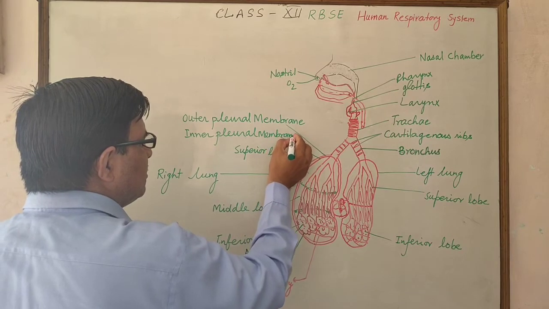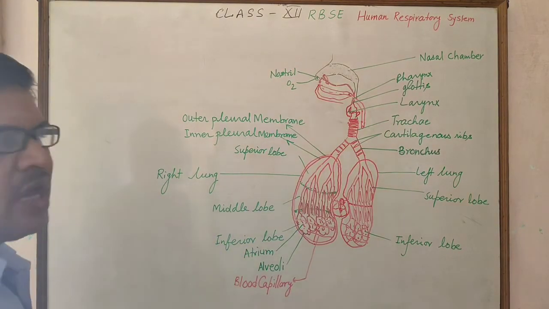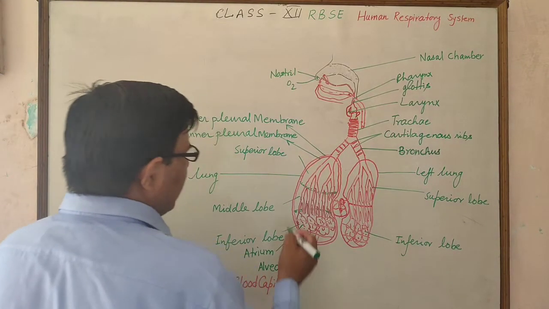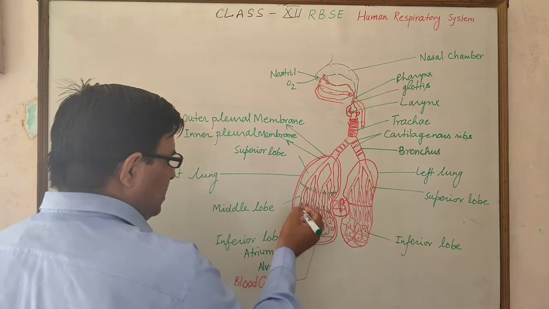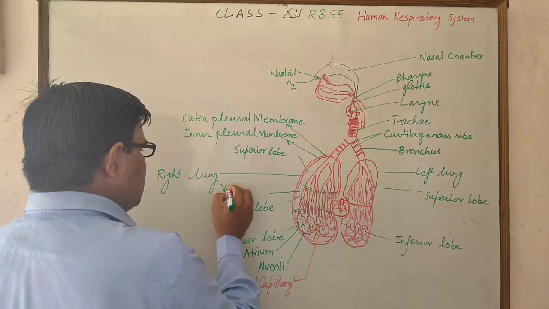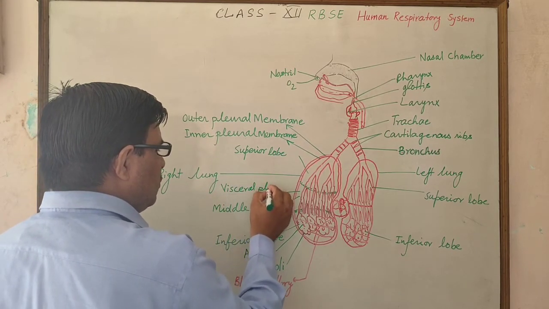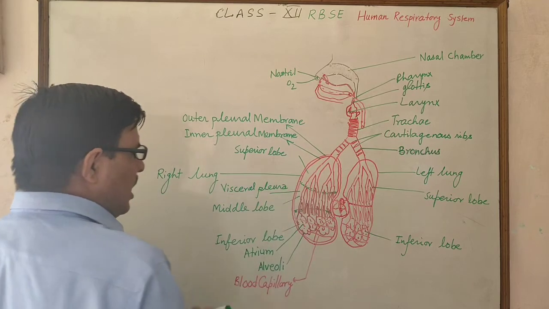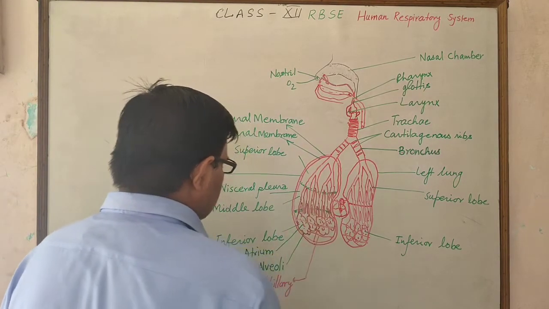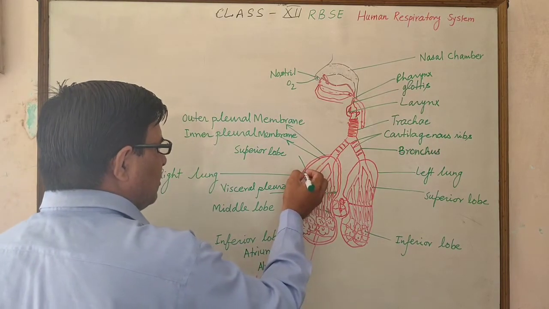But lungs generally have two types of pleura. One is directly attached to the inner part of the lung, called the visceral pleura, and the one present outside of the lungs is called the parietal pleura.